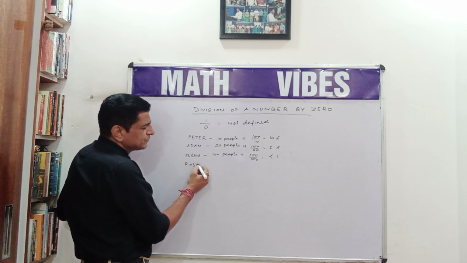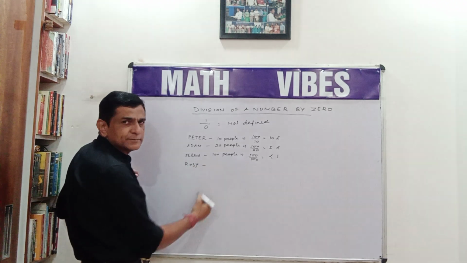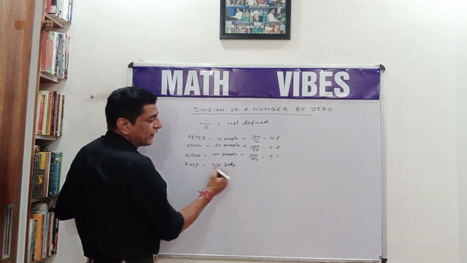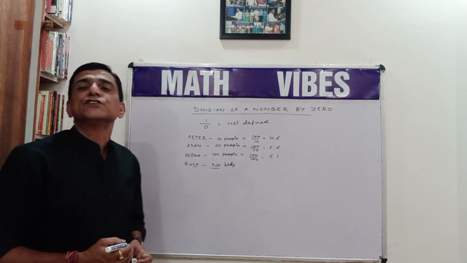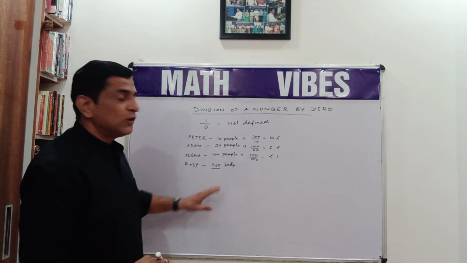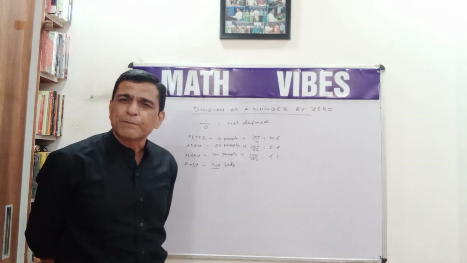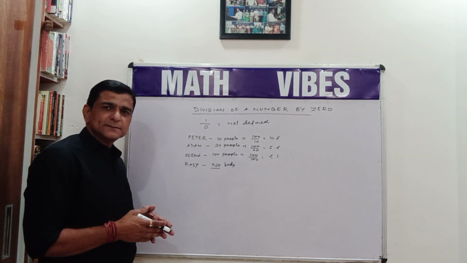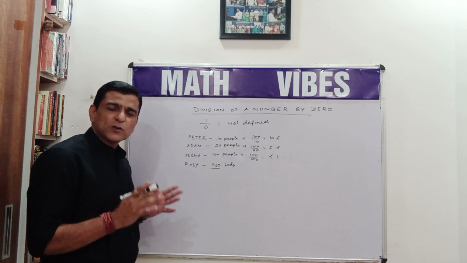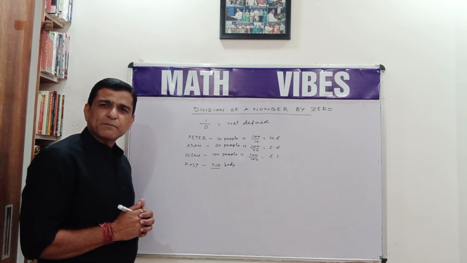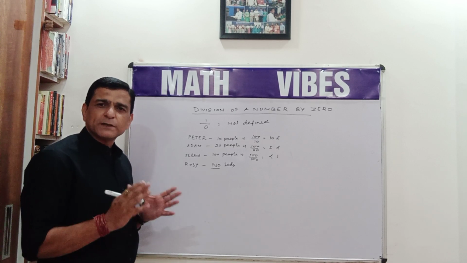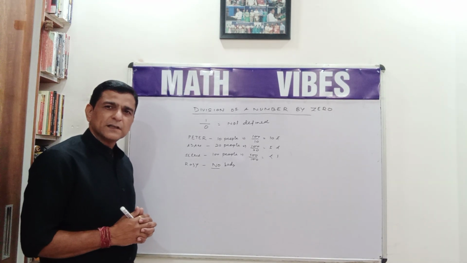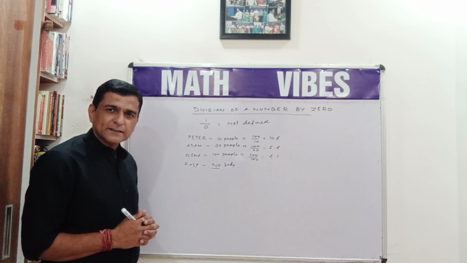Rosie goes there and finds nobody. Now here she finds 0 people. So will she be able to perform the operation of division? No. She will simply come back and report that I could not distribute the money among the people because nobody was sitting there. So the operation of division cannot be done. Hence it is not defined.